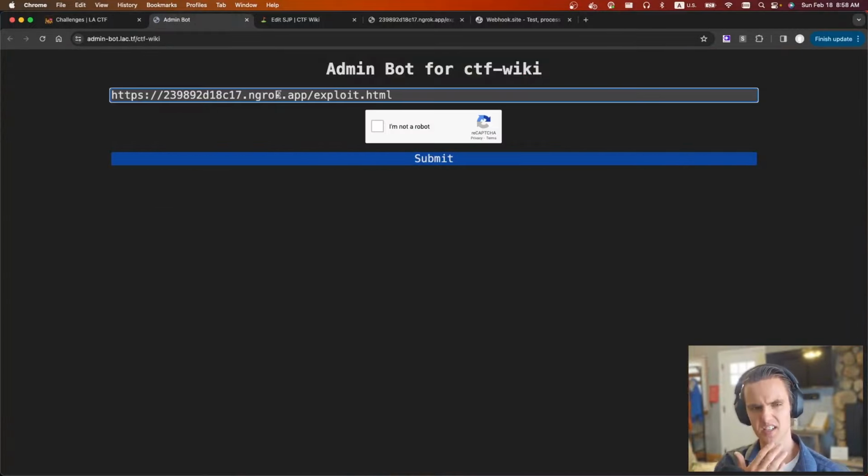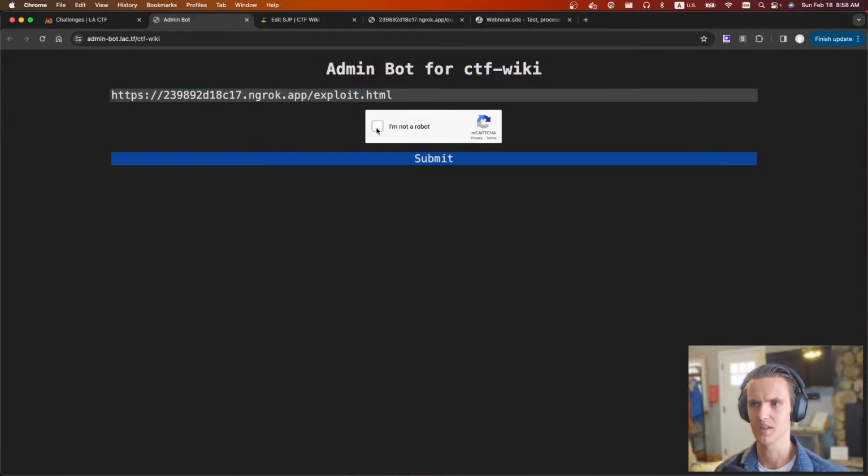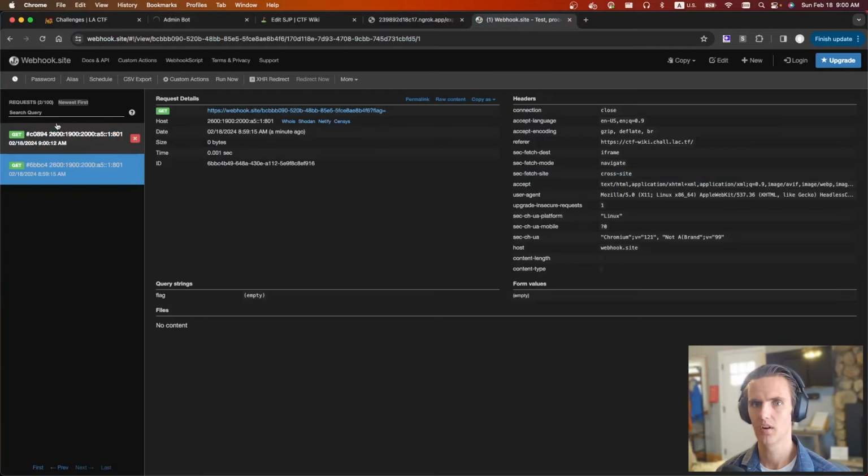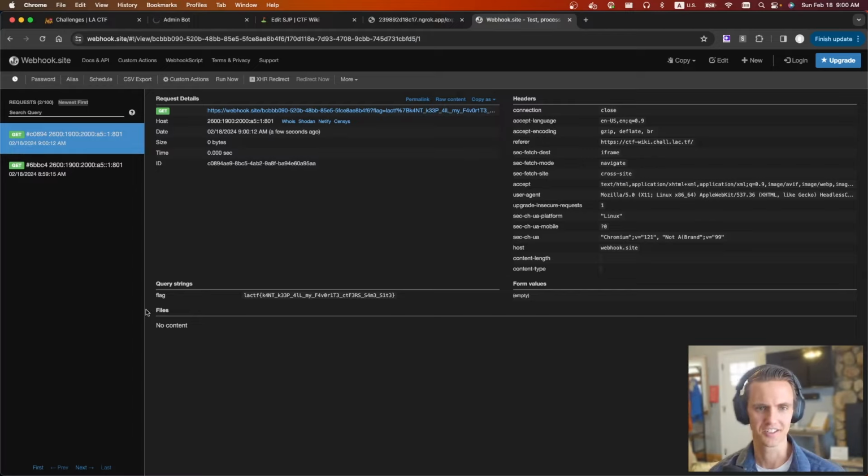I think last time I had to send it a couple of times because of that 99 millisecond timeout. It doesn't always work. Oh, there we go. Okay, so it just took a couple of tries. Like I said, not the most reliable code, but LACTF can't keep all my favorite CTFers SameSite.